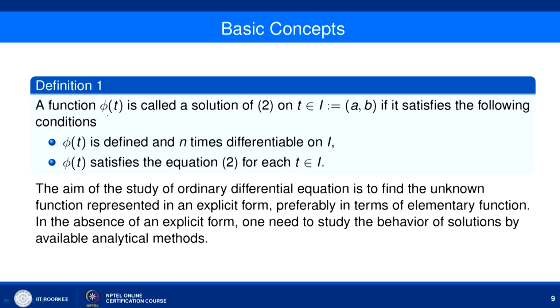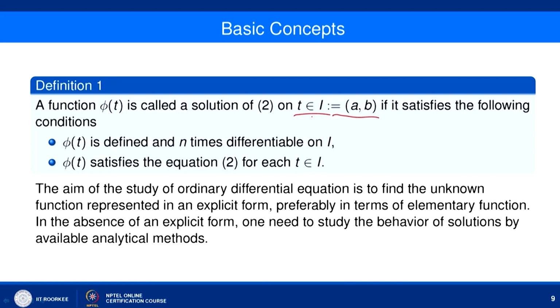We define a solution as follows: a function phi(t) is called a solution of equation number 2, given in normal form, on an interval I, which is (a, b) where b is bigger than a, if it satisfies the following conditions. First, phi(t) is defined on this interval and it is n times differentiable on this interval I. Second, phi(t) satisfies equation 2 for each t in I. If we are able to find such a function, we call it a solution of the differential equation given in normal form.